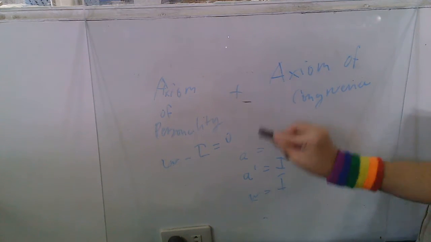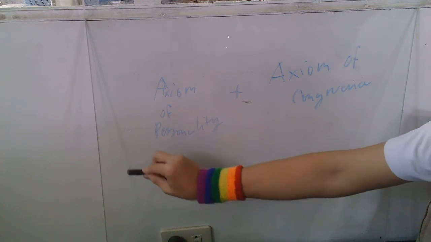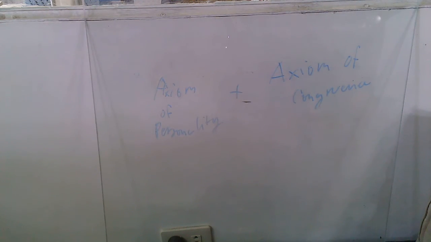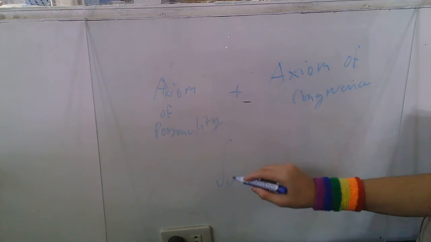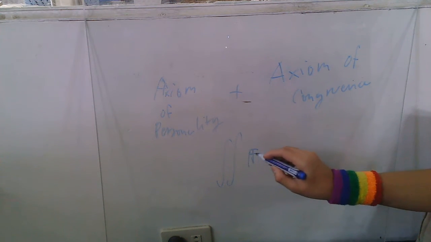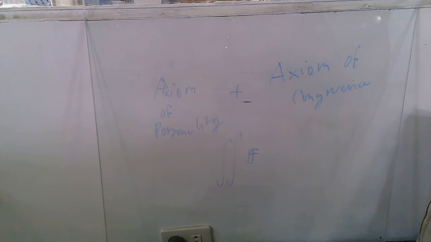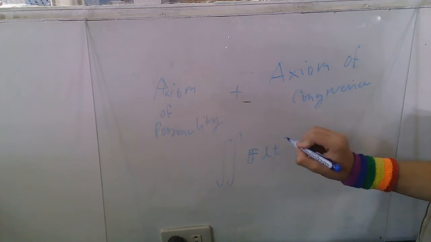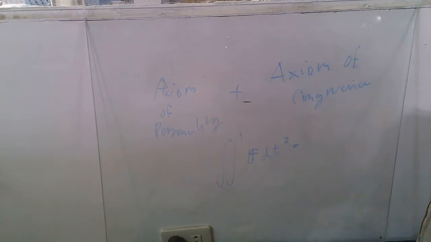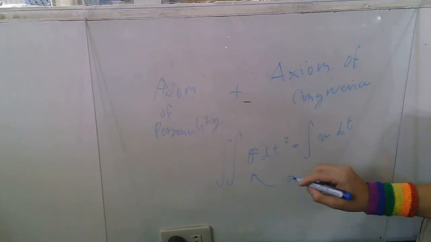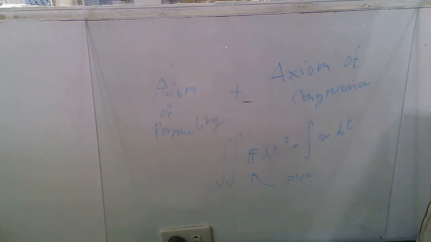And these are very important equations in order to derive the flux equation, which is the double derivative of the integral of blackboard F, dt squared, equivalent to the integral of W dt, where F is the flux, which I will discuss in another lecture. In fact, that's the next lecture, flux.